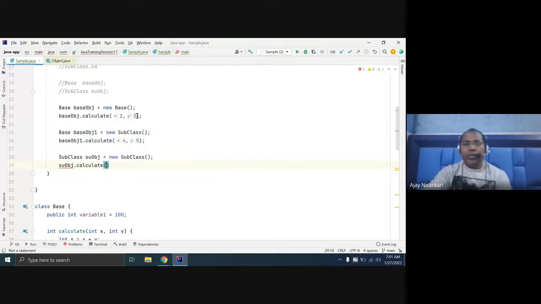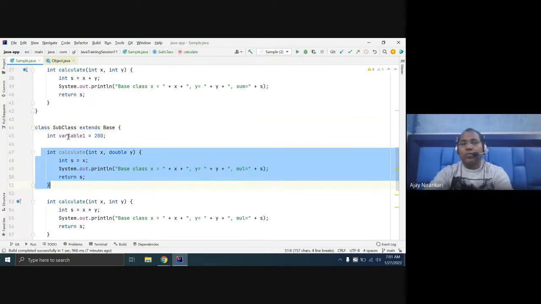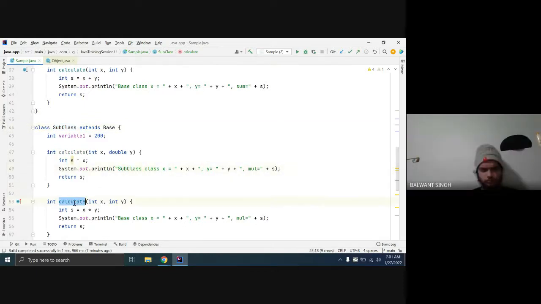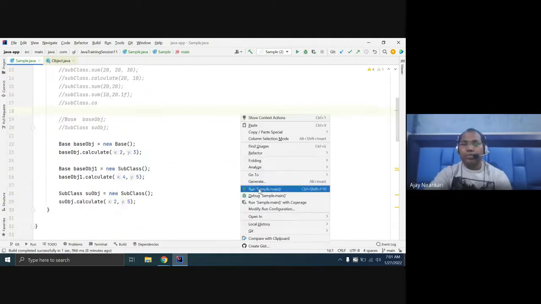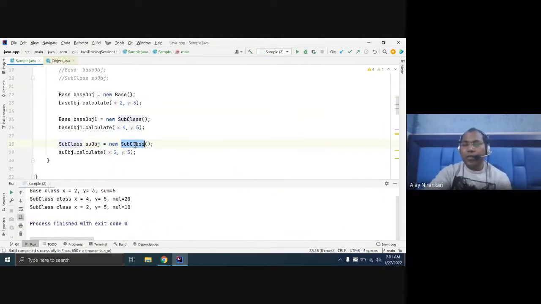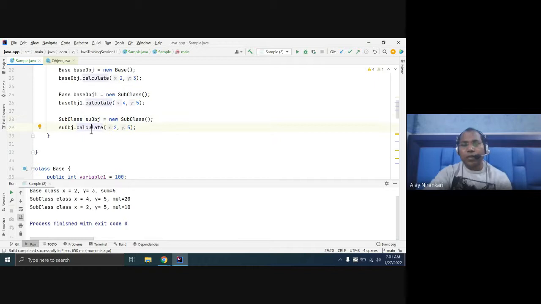Let's pass two integers. It invokes whatever is defined inside this class's calculate function, the one that takes two integers. If you run it, in this way, it is plain and simple. If you are creating a subclass object and assigning it to a subclass, you always get the logic defined in your subclass.